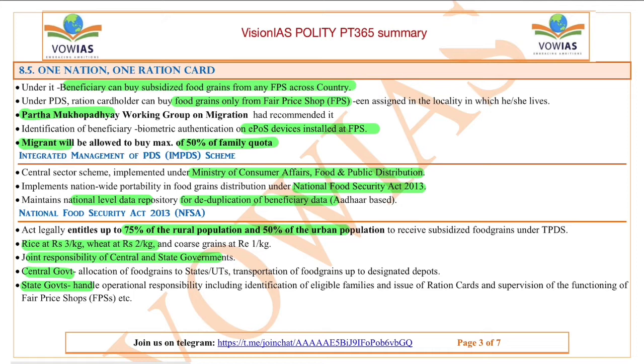Rice will be given at rupees 3 per kg, wheat at rupees 2 per kg, and coarse grains at rupees 1 per kg. It is a joint responsibility of the central and the state governments.